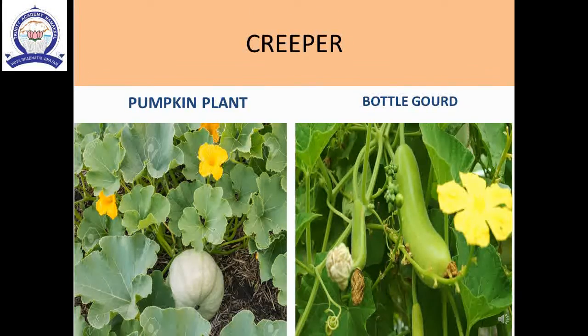The next one is creeper. What are creepers? Creepers are weak plants that mostly grow along the ground. They have weak stems and thin branches. They usually bear big fruits. For example, bottle gourd, watermelon, melon and pumpkin are creepers.